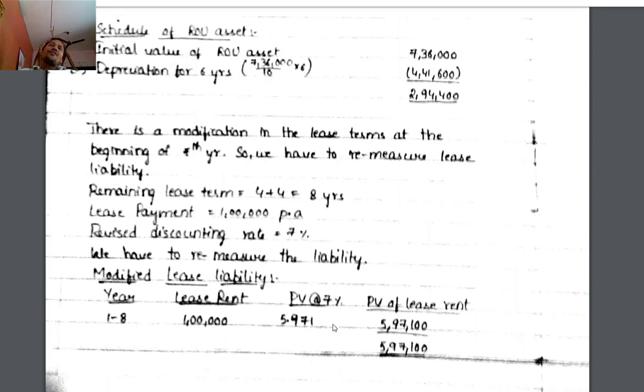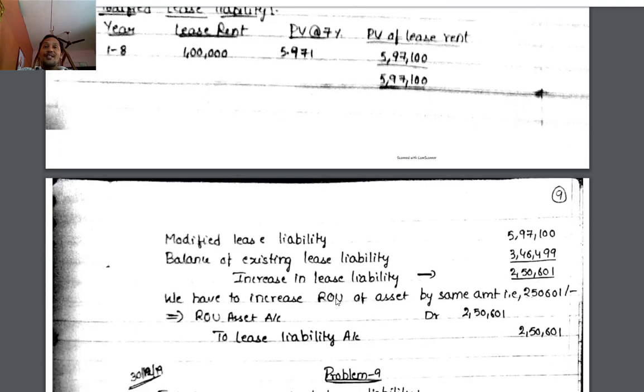The remaining term is 4 plus 4, 8 years, lease payment the same 1 lakh per annum, revised discounting rate 7%. The modified lease liability is 5,97,100, the balance of existing lease liability is 3,46,499, and the difference, 2,50,601, is the increase in liability. To that extent, we have to increase the right of use asset also.